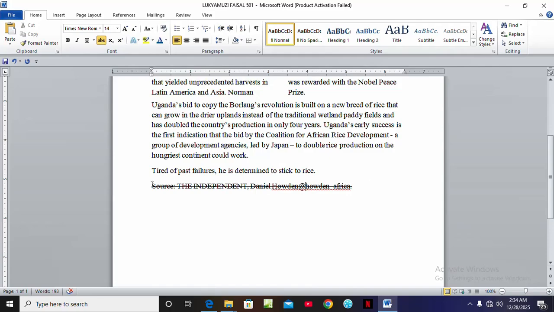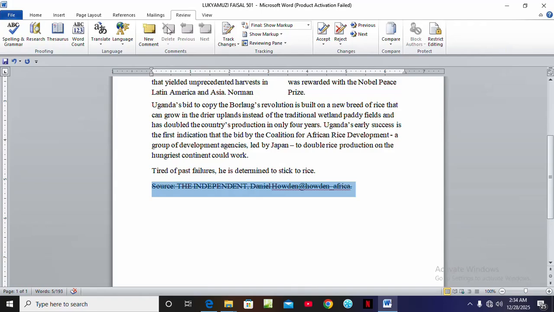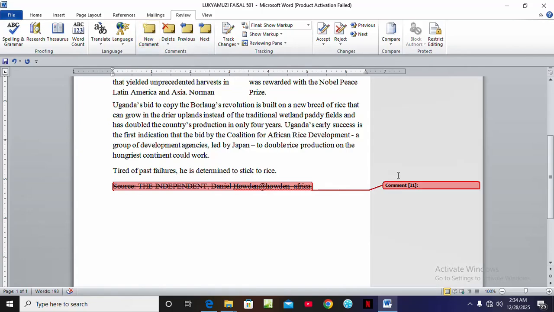Then they've told us to add a comment on it. So we come to review. That's where you're going to find a comment. Click on new comment. So we put the comment here.